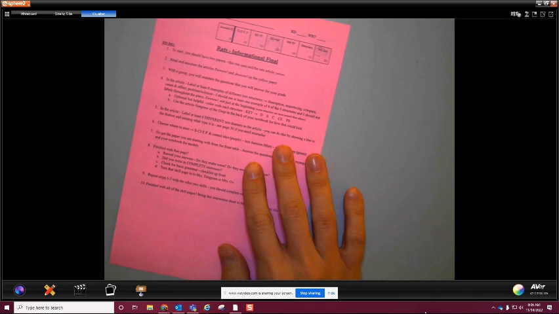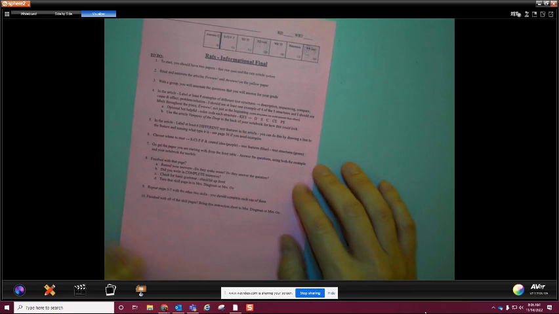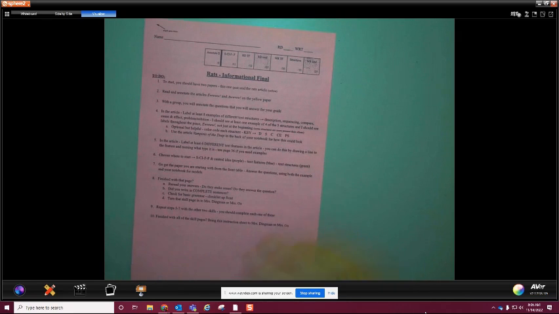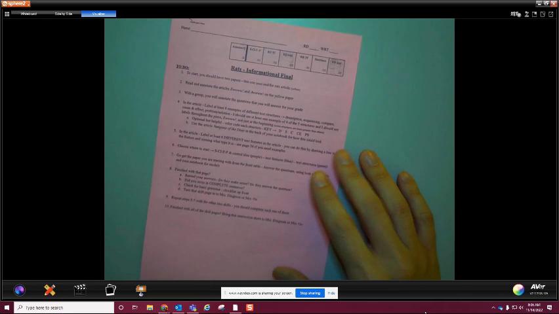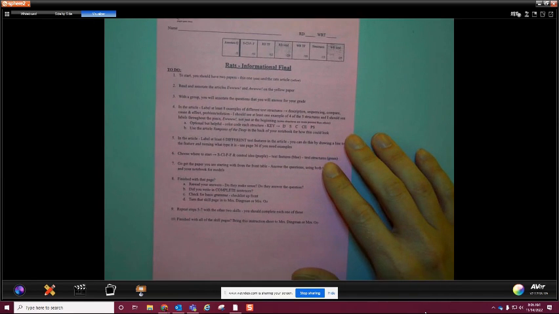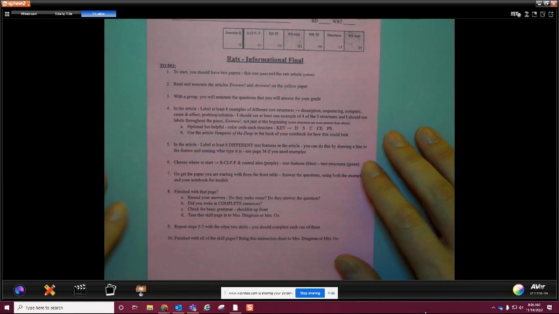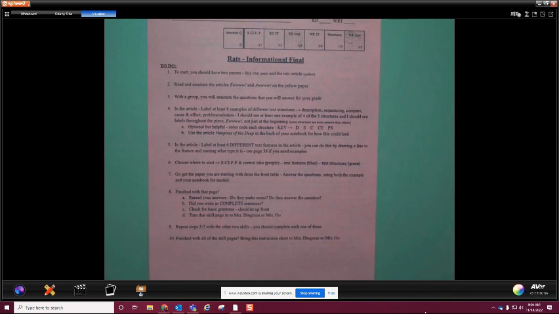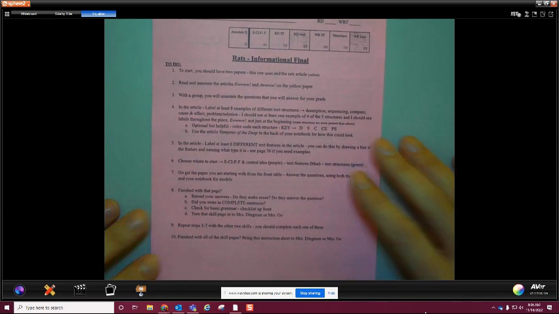But essentially what's happening over the course of this next week or so is you're going to do your final for informational. So I'm going to show you what's going to happen and what you're going to see when you get back to school. I'm going to be giving out this, which is the information for it. This is the expectations and what's going to happen with your RATS informational final. The article is about rats. That's why it says rats, by the way.